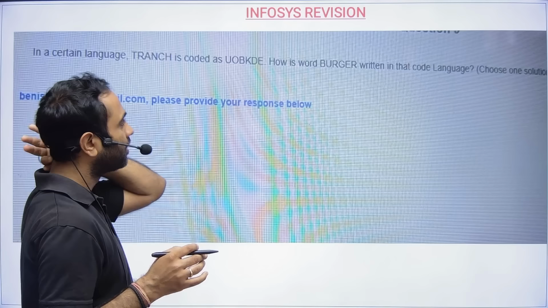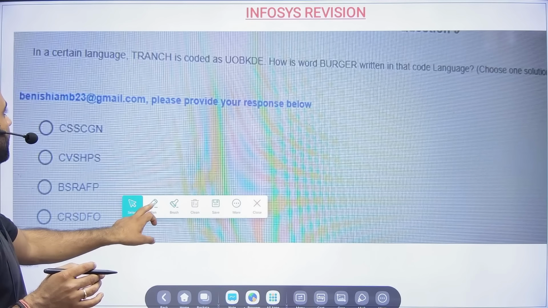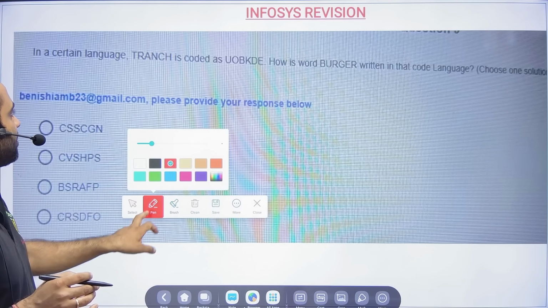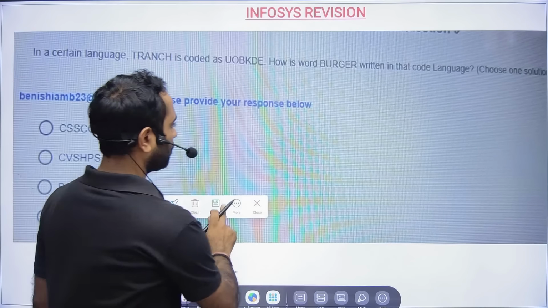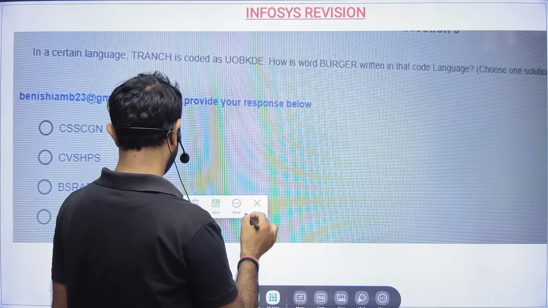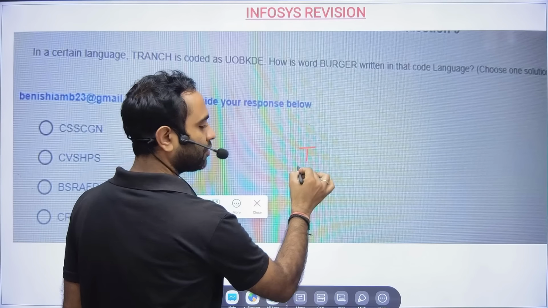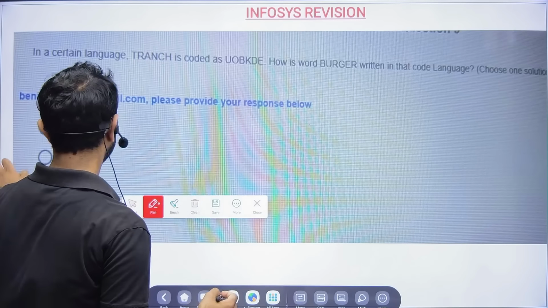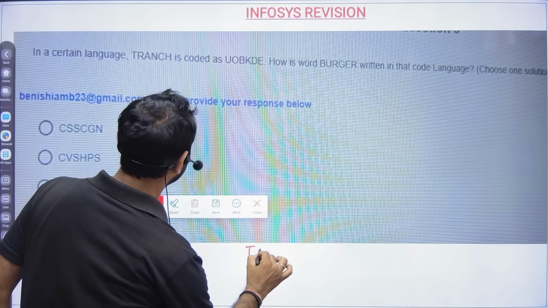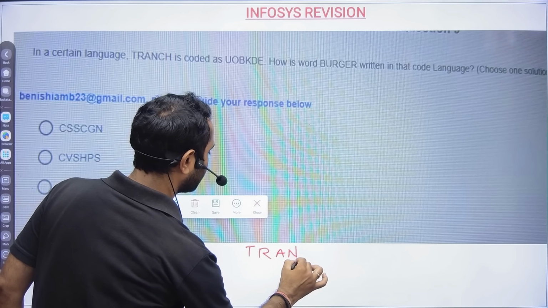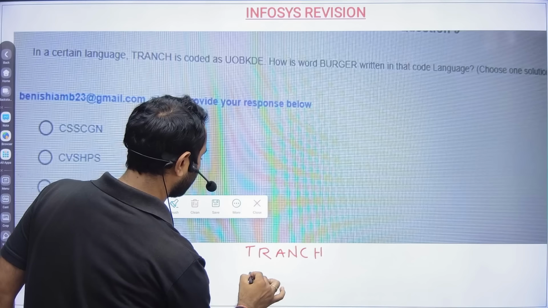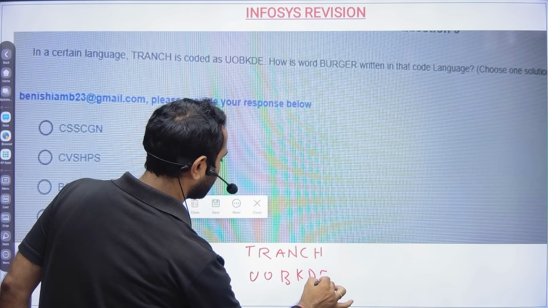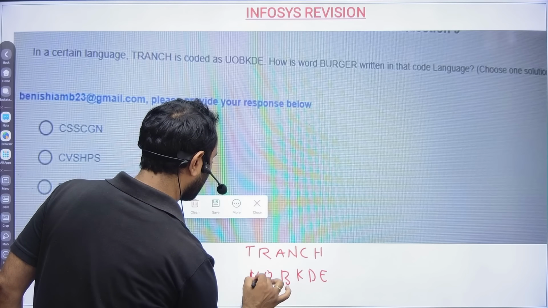Okay, next is in a certain language, TRANCH is coded as, so are you able to see this? Little difficult, so I will write it down here. So in a certain code language, TRANCH is coded as UOBKDE.